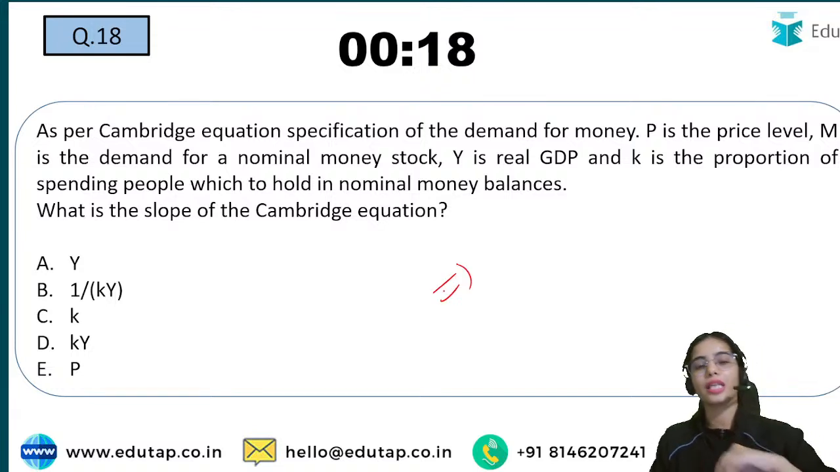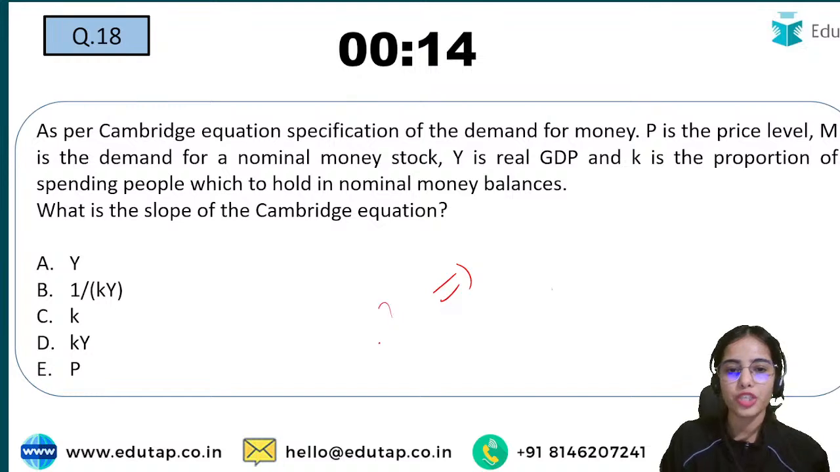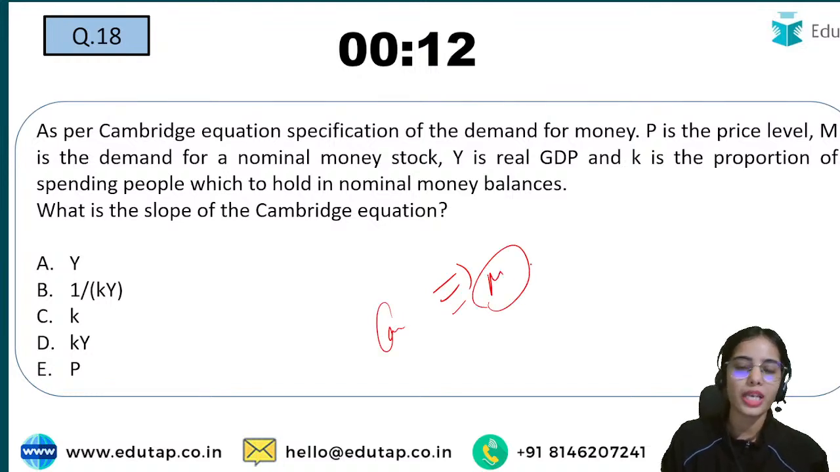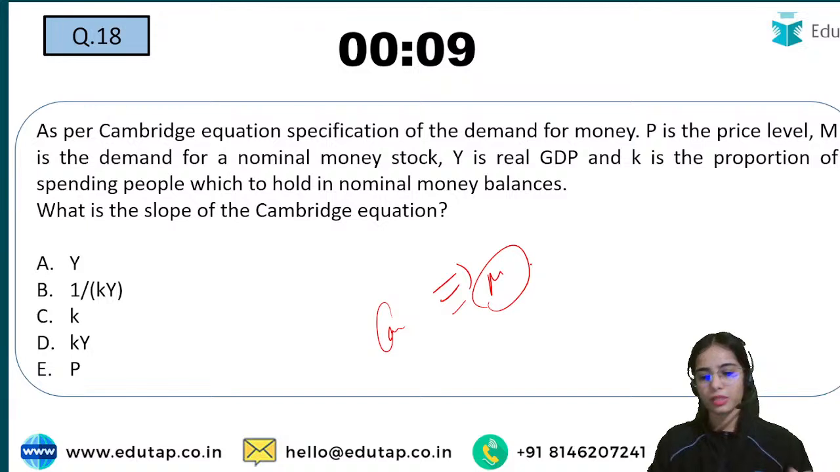Next question is regarding the Cambridge equation. So there is the Cambridge cash balance theory, by Cambridge economists such as Marshall and Pigou. They have given an equation. So try to answer this question.